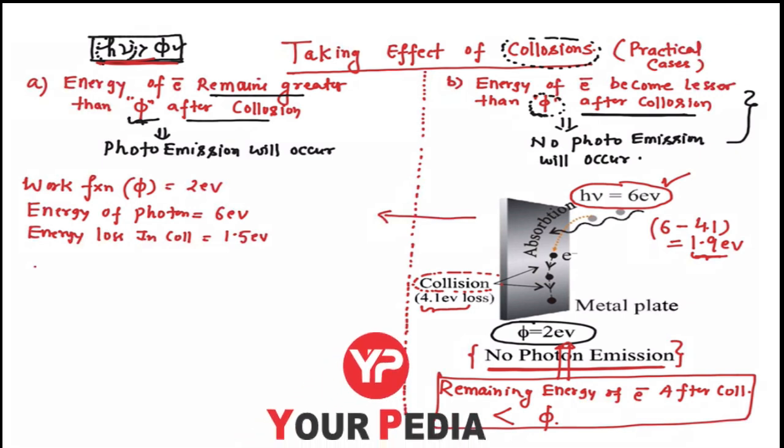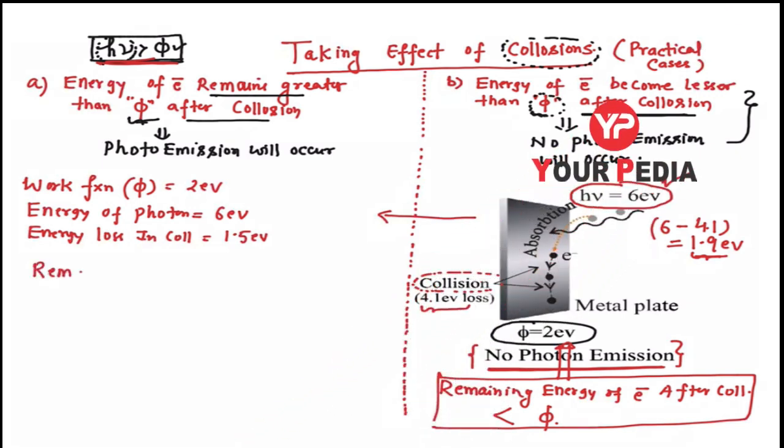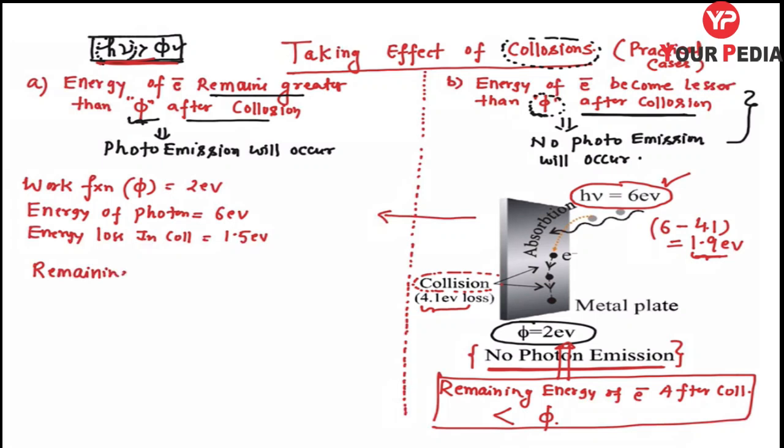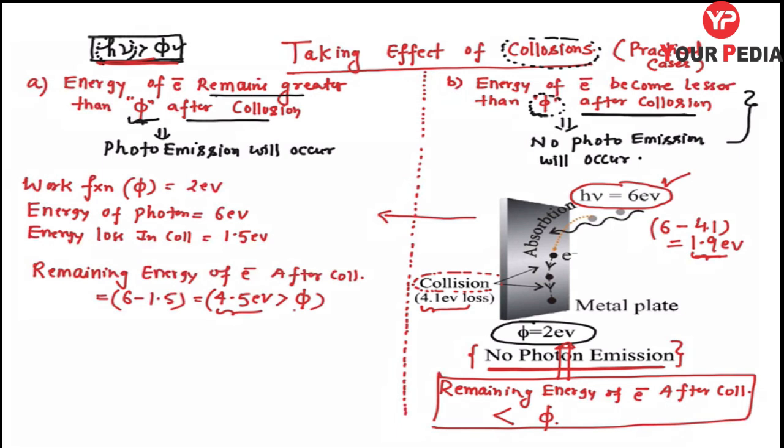Now tell me, what is the remaining energy of the electron after collisions? Obviously it will be 6 minus 1.5, which is simply 4.5 electron volt, and it is greater than the work function. It means it is still capable of overcoming its work function, the minimum requirement. So photo emission will occur here.